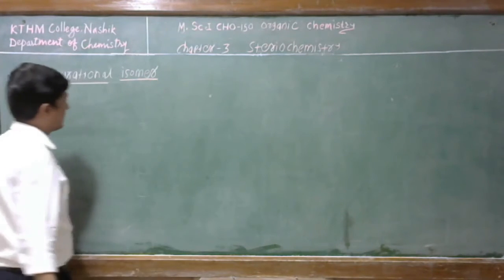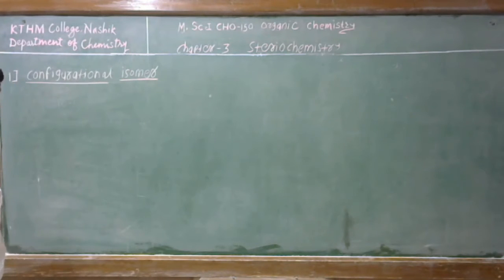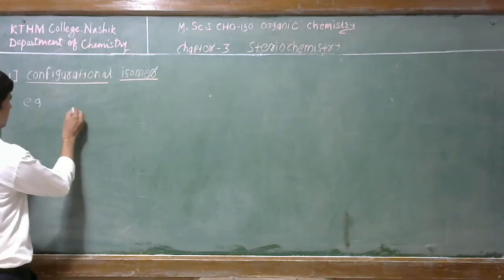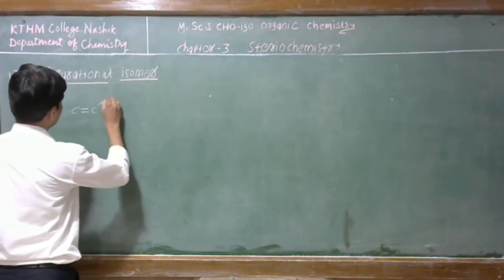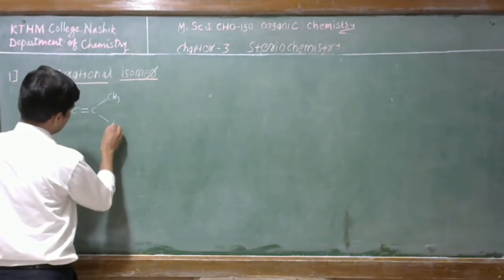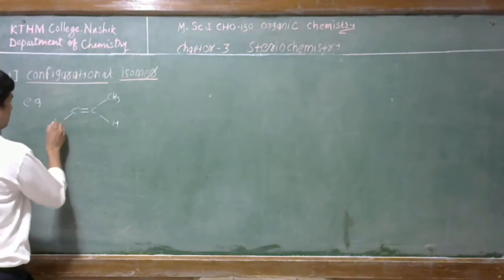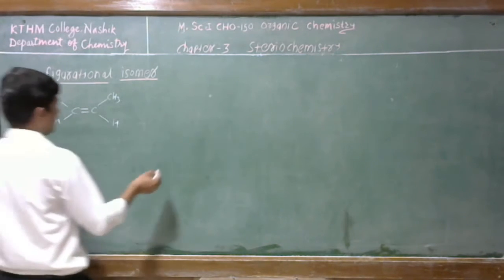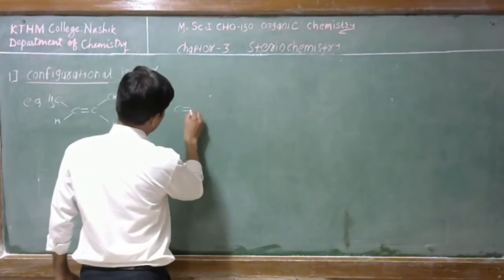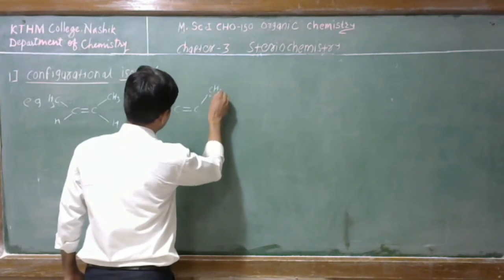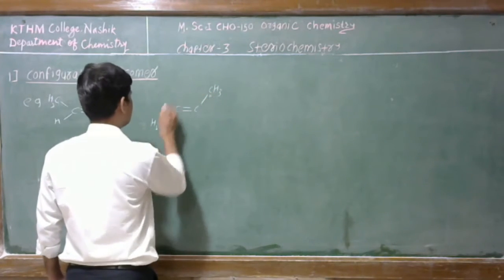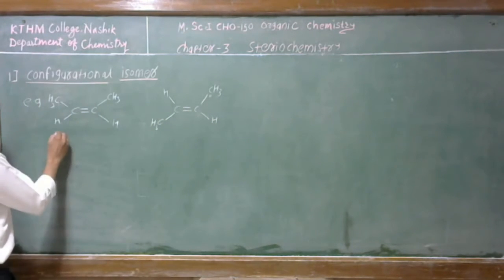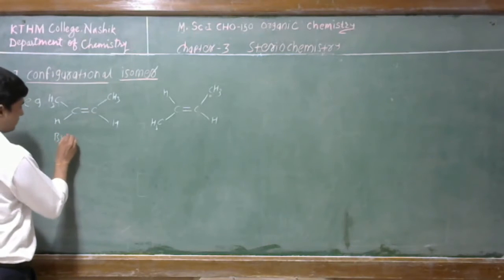Configurational isomers are compounds which have a double bond. For example, take one example. This is the carbon-carbon double bond. This is CH3, this is hydrogen, this is hydrogen, and this is CH3. And the isomer of this compound is like this: here is CH3, here is CH3, this is hydrogen, and this is hydrogen. So this is the but-2-ene compound.